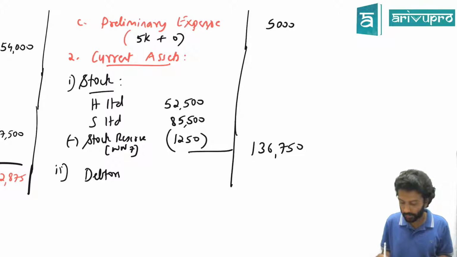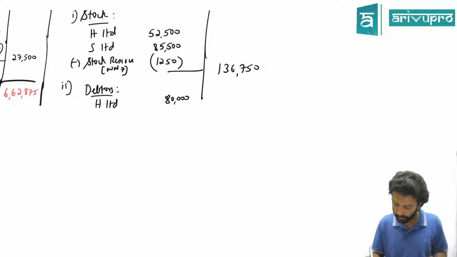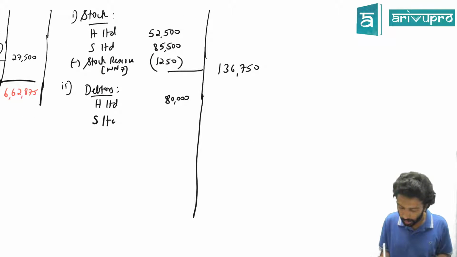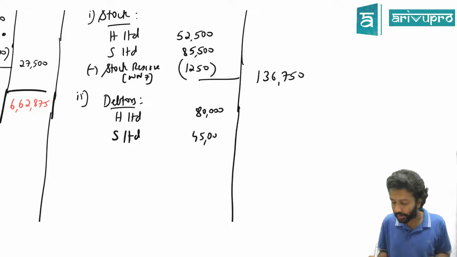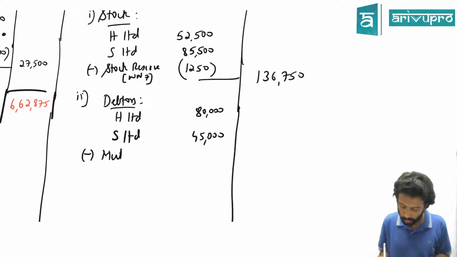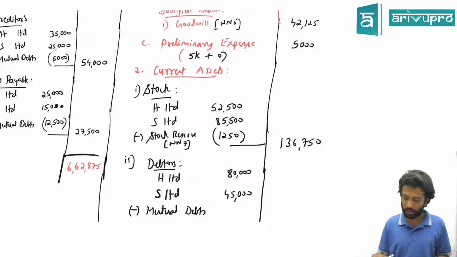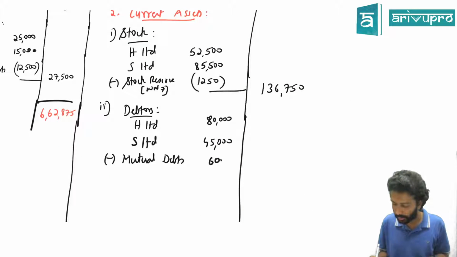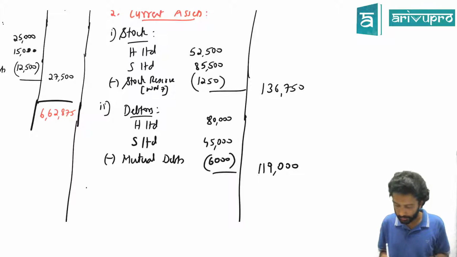After stock, the next asset is what? Debtors. Same presentation. H Limited, how much? 80,000. S Limited, how much? 45,000. Is there any mutual debts? So reduce mutual debts. You have already reduced from creditors. How much have you reduced from creditors? 6,000. The same thing has to be reduced from debtors, because for one company it's a creditor, for another company it is your debtor. So the final amount for debtors will be 1,19,000.